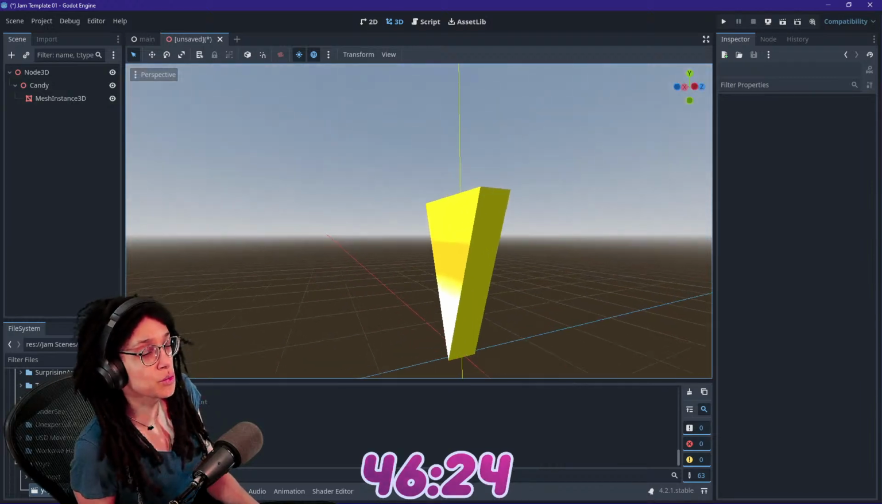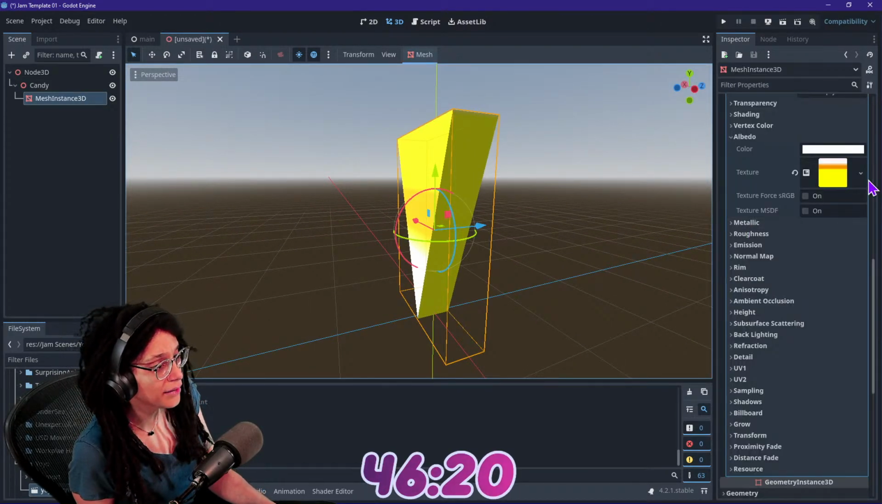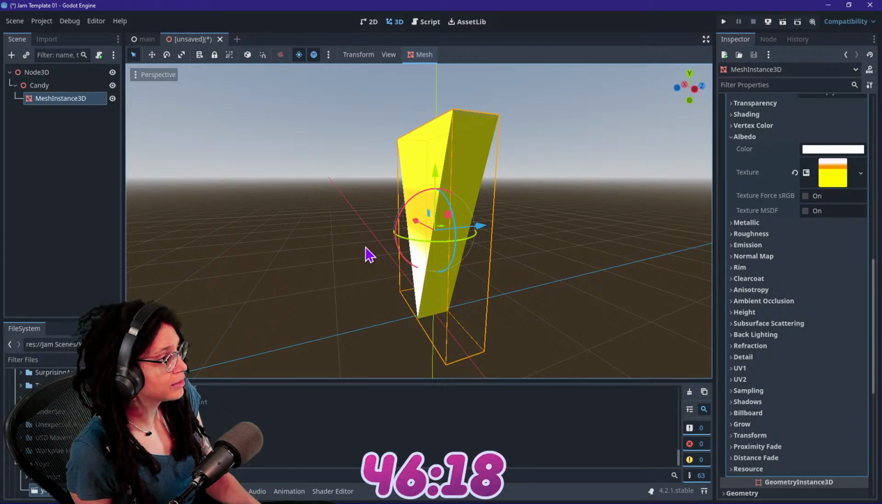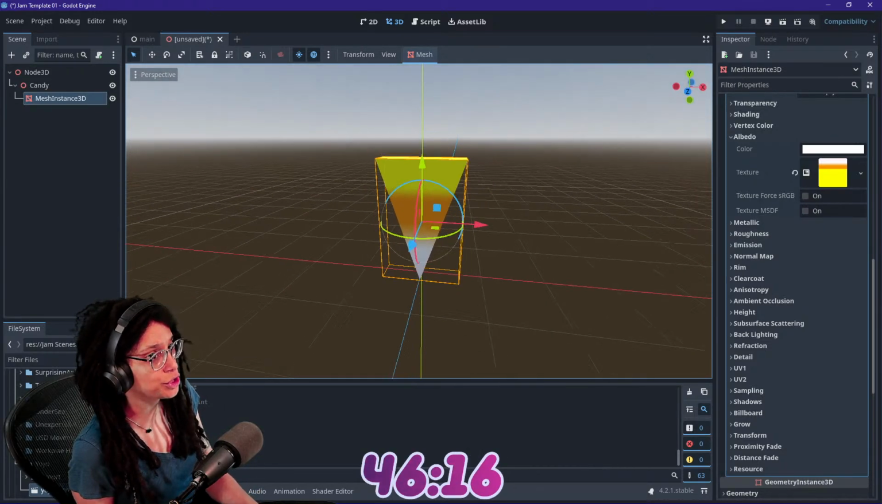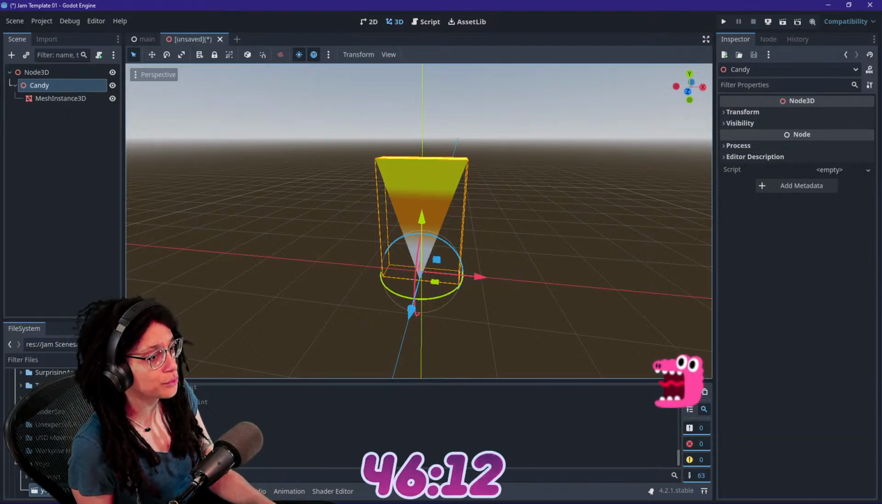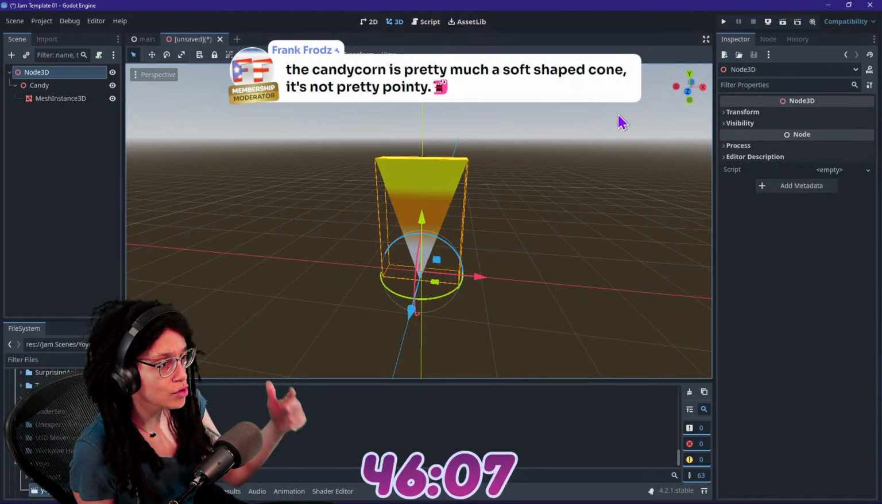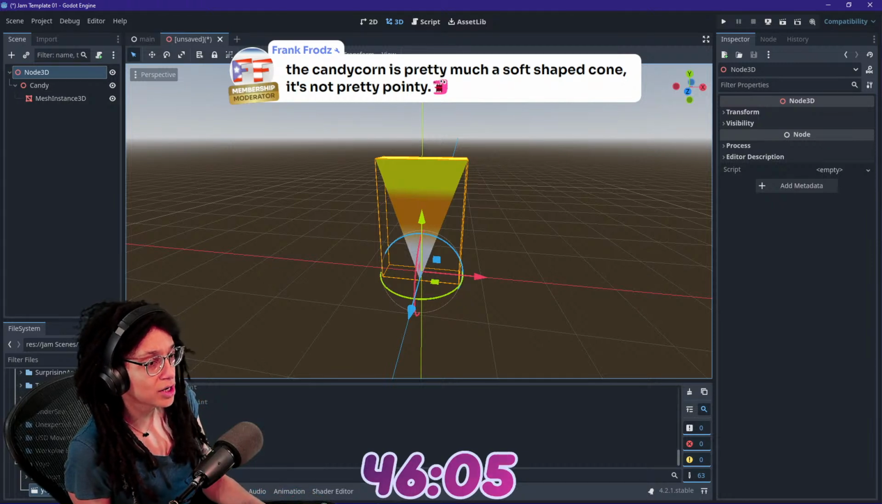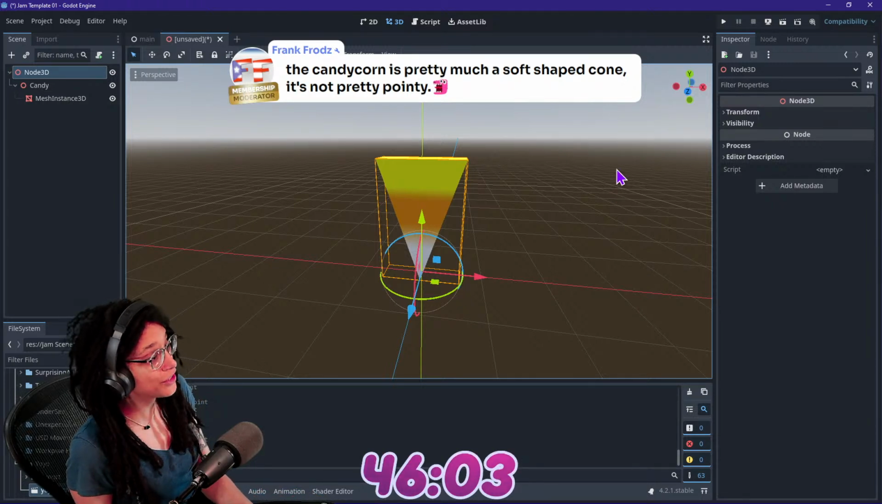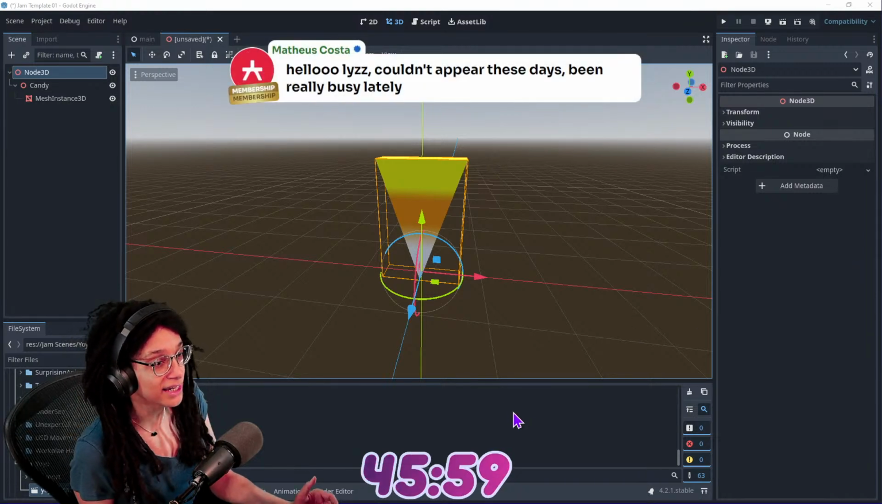It's only on one side though. I mean, that's fine. The particle effect will be fine. It shouldn't show the other side, so it'll be all right. All right, so there's the candy. This is literally just going to be a visual thing. I don't have to worry about designing any kind of code for it or anything. Soft shaped cone. It's not. No, you're right. It is not usually this pointy. That would be a painful piece of candy for sure.